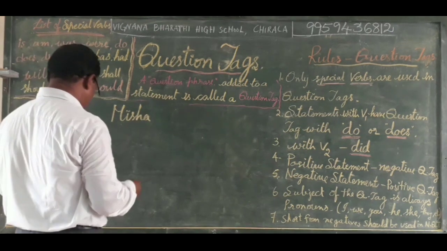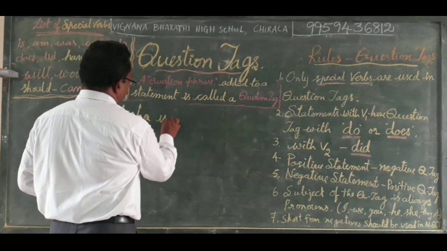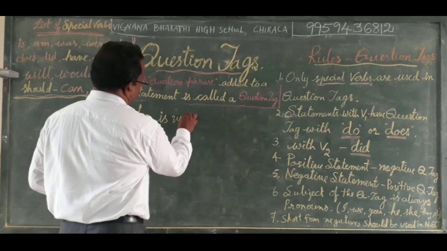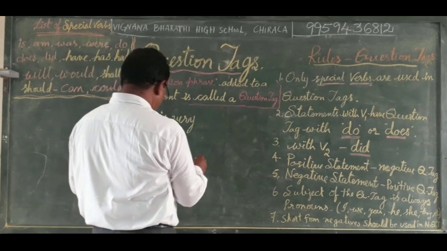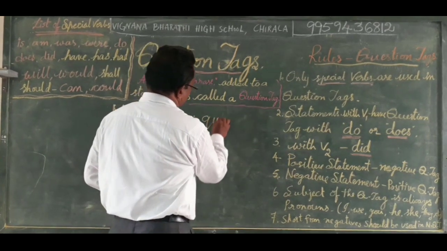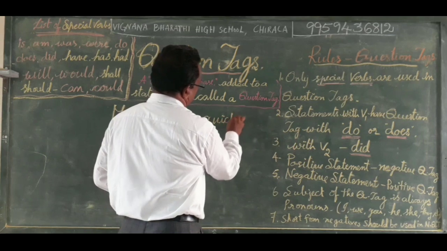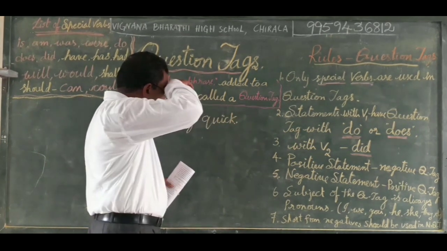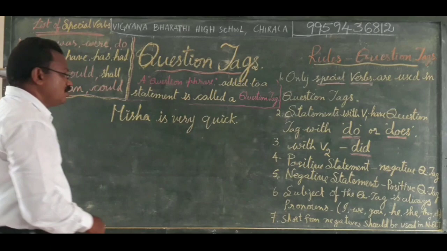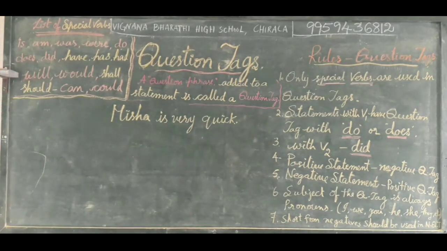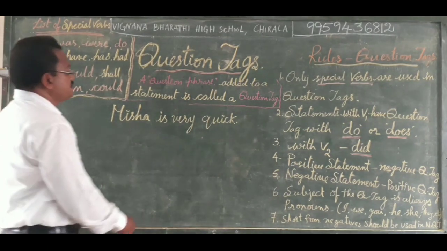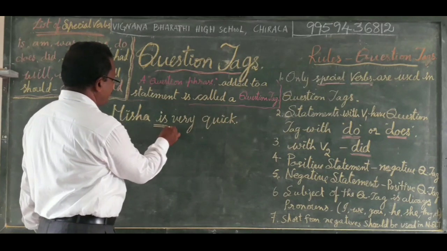Misha is very quick. So we can identify the verb part in the sentence, that is here "is".